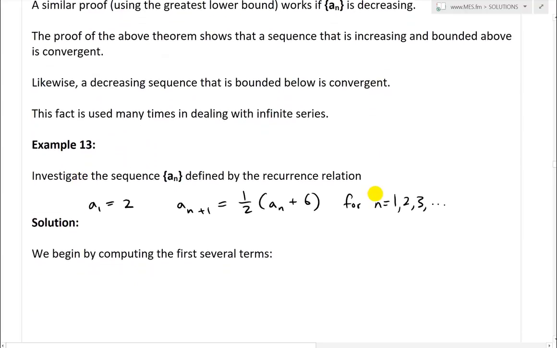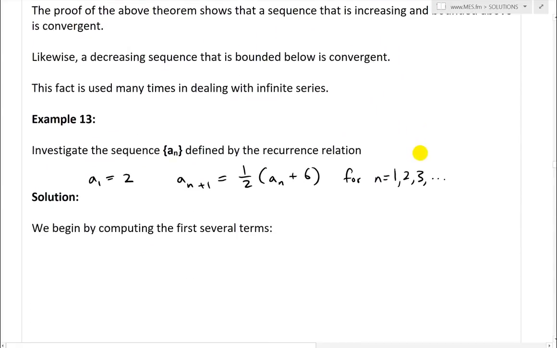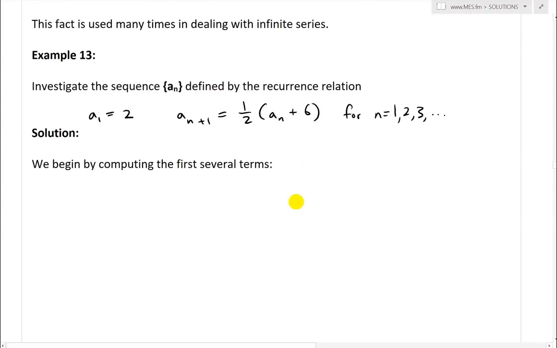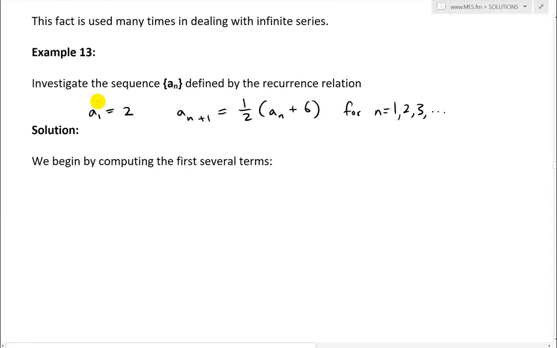Alright, now let's go over another example that's very interesting and pretty extensive. It's going to be the last example before I go into the exercises at the end of the chapter section of my calculus book. Example 13: investigate the sequence a_n defined by the recurrence relation a_1 equals 2, and a_(n+1) equals 1/2 (a_n plus 6), for n equals 1, 2, 3, etc. Solution: we begin by computing the first several terms because it's not straightforward what the pattern is.